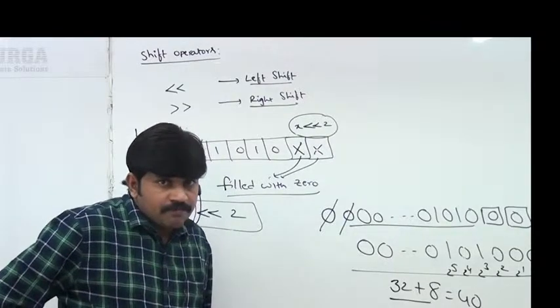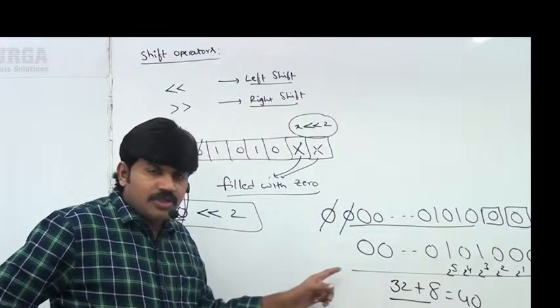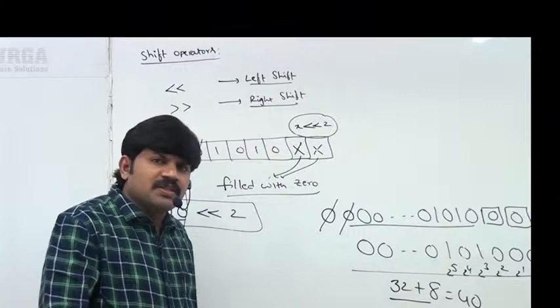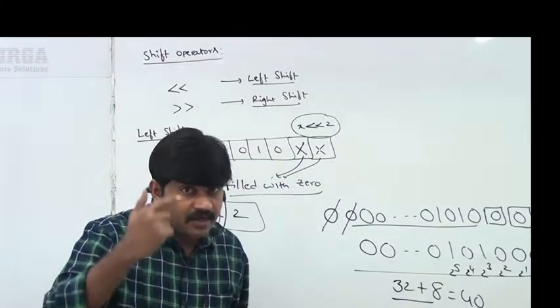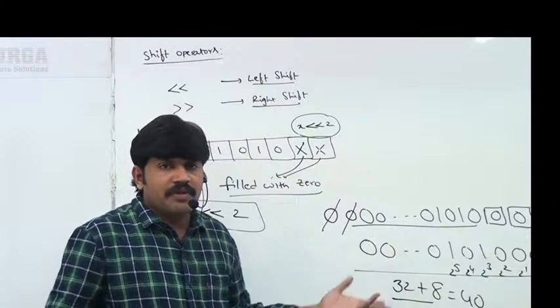Any doubt about this one? Are you in a position to understand? Even for negative numbers also, how you can represent a negative number in memory, I already explained in the bitwise complement. Same story by default will be there.